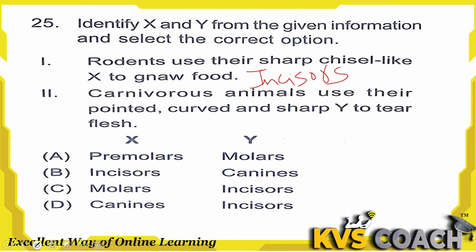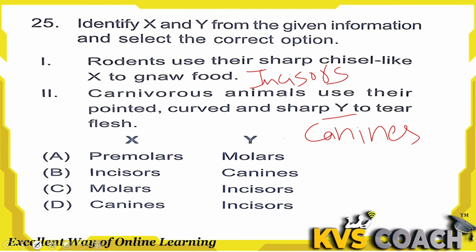Option B. Second is, carnivorous animals use their pointed, curved and sharp Y to eat flesh. That is, yes, we all know, canine teeth. They are used for tearing the flesh. I think you have already studied about teeth. We have 4 types of teeth in our mouth.